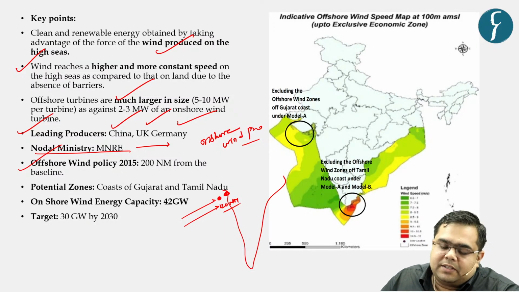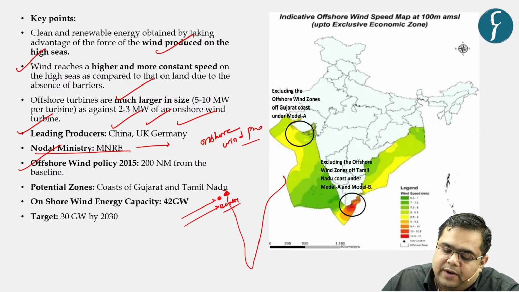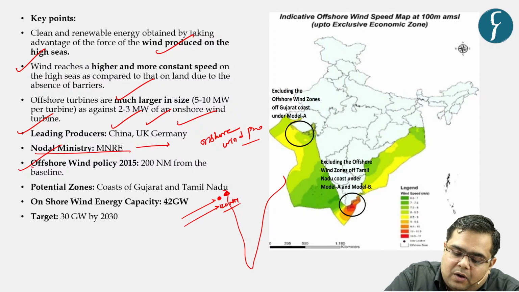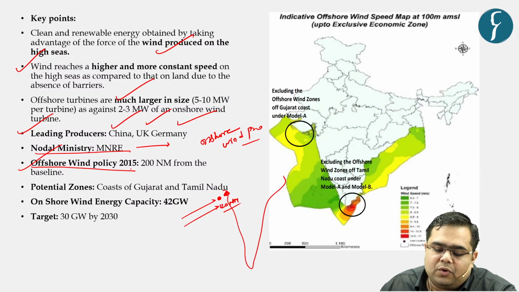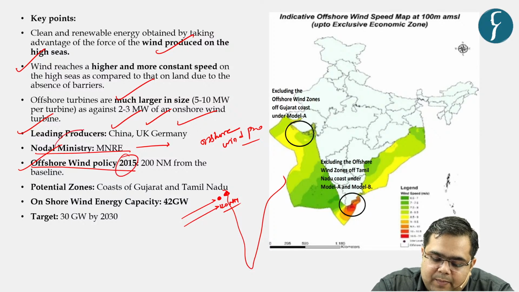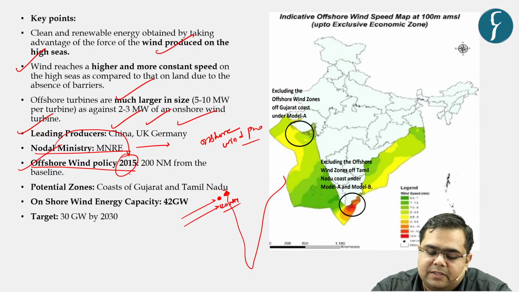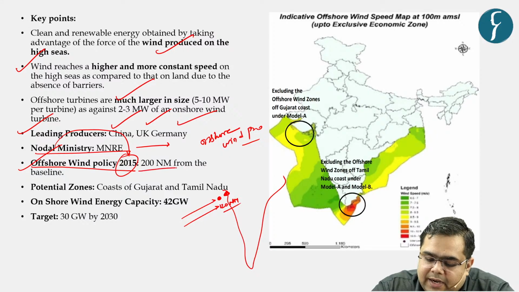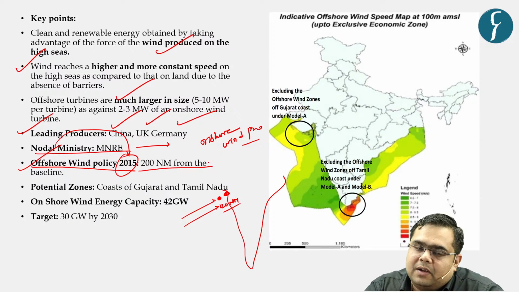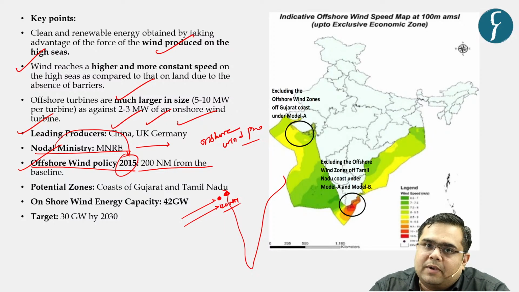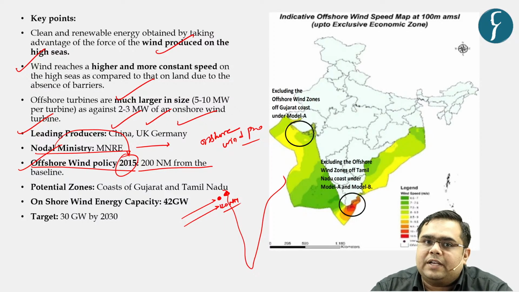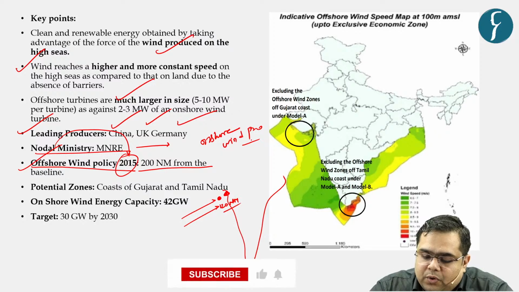So what is the policy with respect to offshore wind projects in India? The guiding policy is the offshore wind policy developed by the Ministry of New and Renewable Energy in 2015. It says that India has rights reserved till its exclusive economic zone when it comes to installation of offshore wind projects.